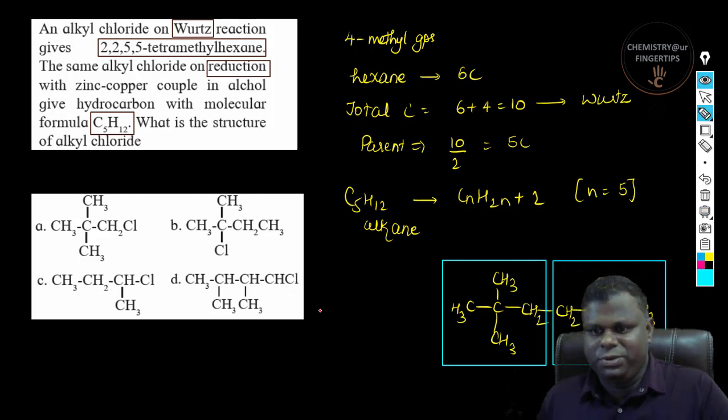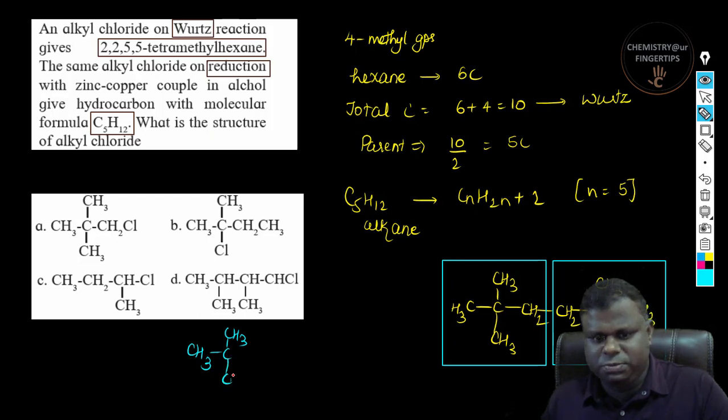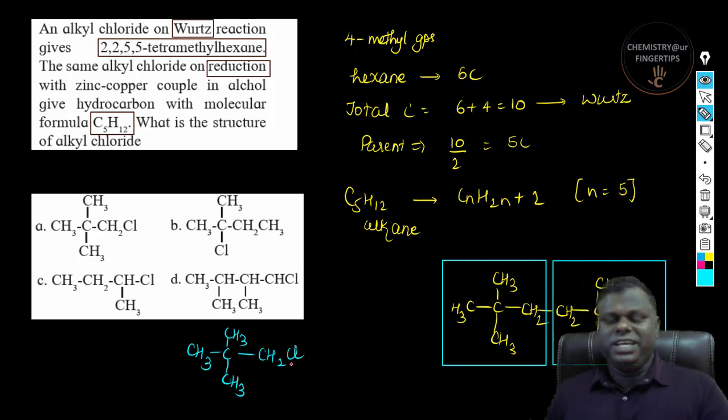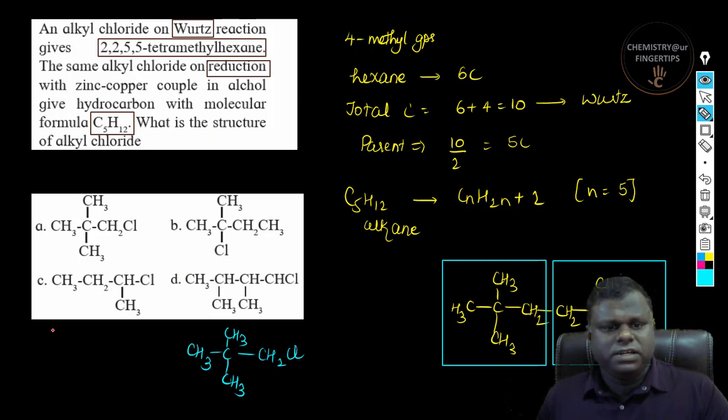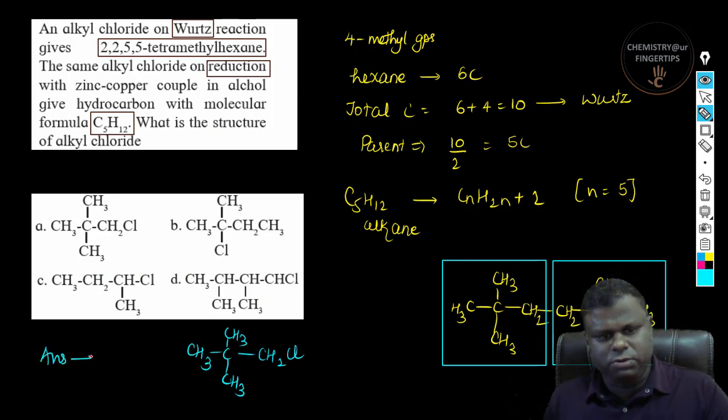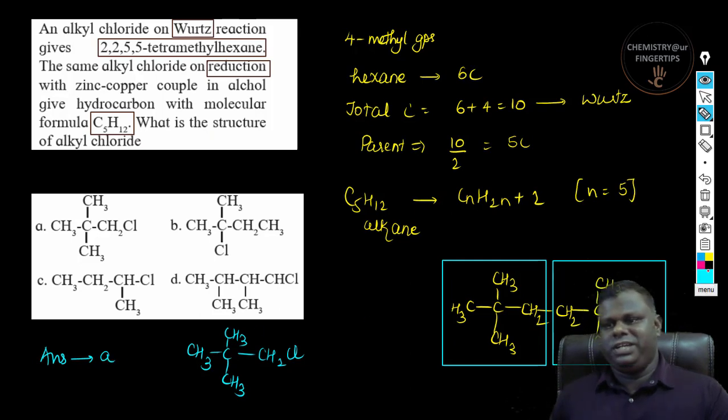Now what I am going to do is I'm just going to write this separately. So you have CH3, and then there is going to be C, there is going to be CH3, there is going to be a CH3 over here, and you have CH2Cl, right? So if you could see here, this is nothing but the alkyl halide, which actually goes with option A. So the correct answer to this particular question is nothing but option A, right?